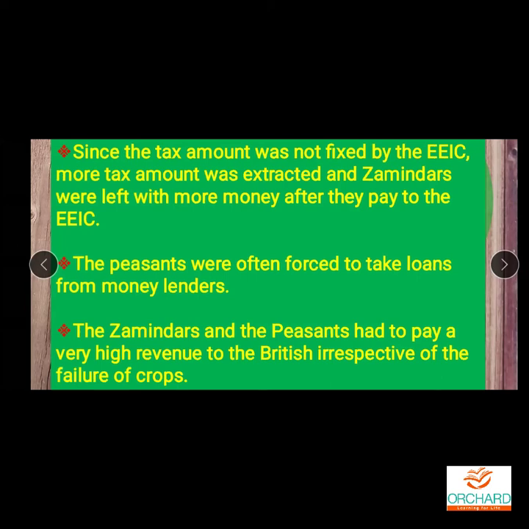So these are all the demerits of the permanent settlement. So what is permanent settlement? Britishers or the EEIC fixed a tax amount for the zamindars, but there was not a fixed amount for the peasants. This one you should know. Let us see the next one.